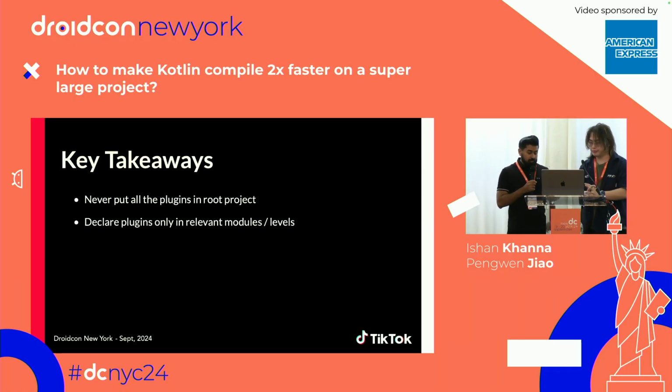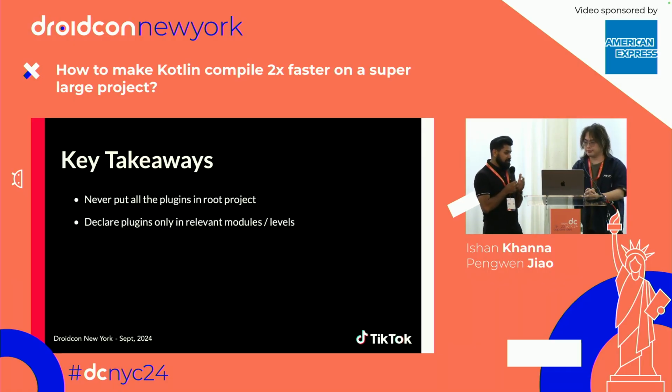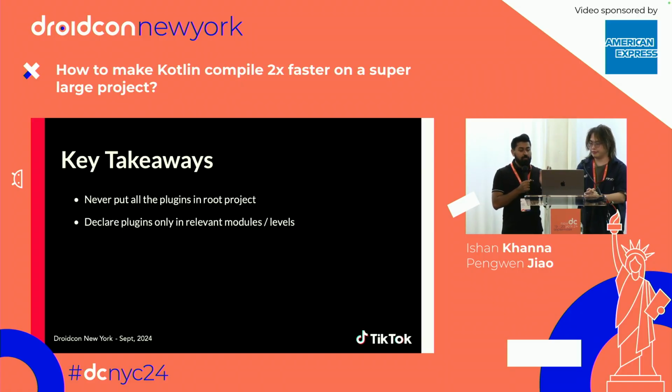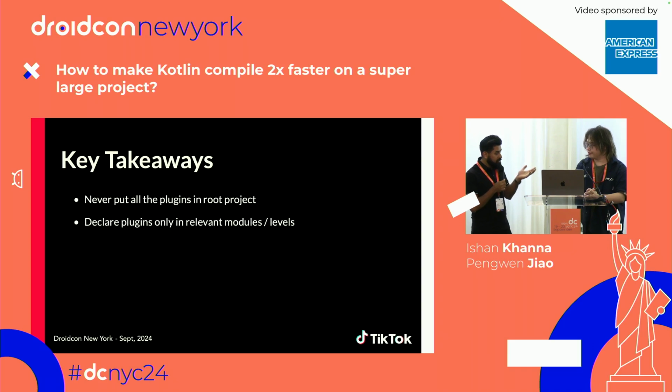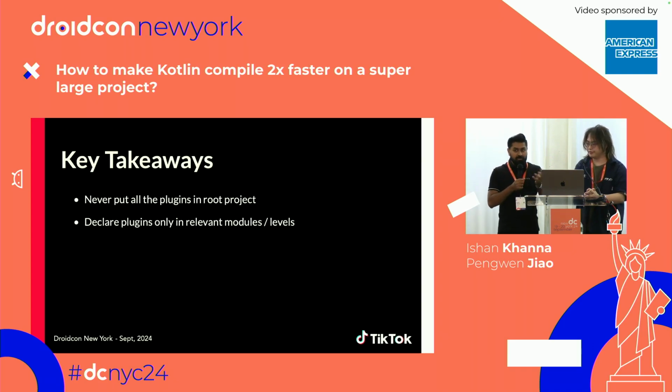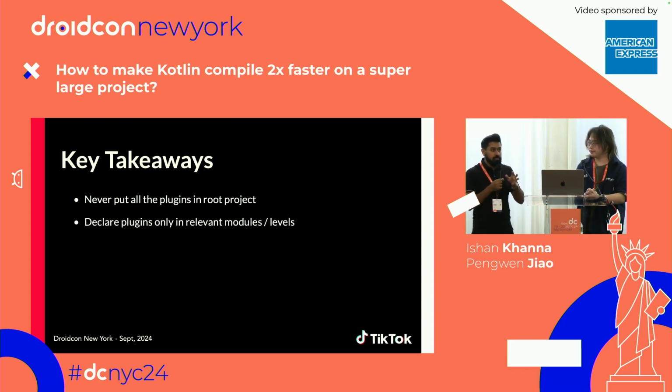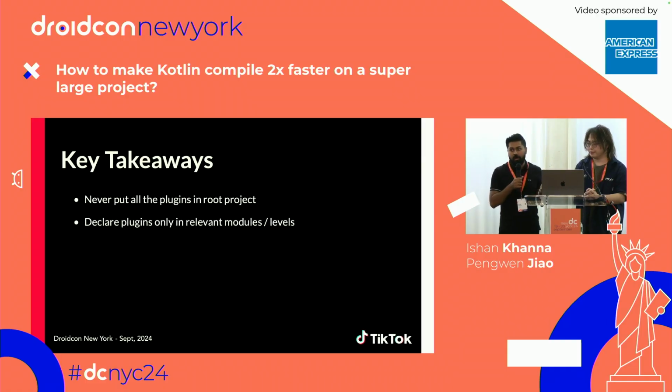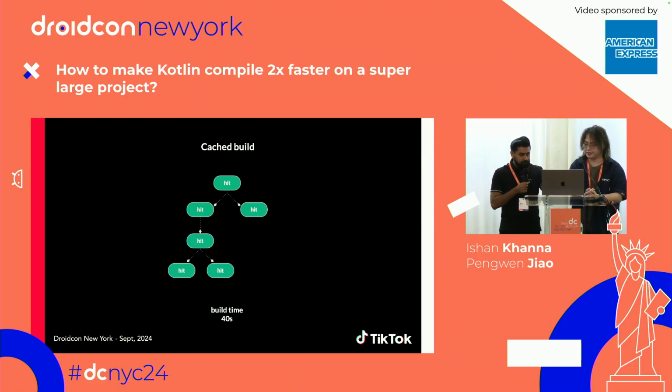Perfect. So again, what I took away from this is that in order to improve the build using the classpath isolation method that you named, we should never put all the plugins in the root build.gradle file. Right. And we should always try to declare the plugins in the relevant module where you actually need them, not across the whole project. Exactly.